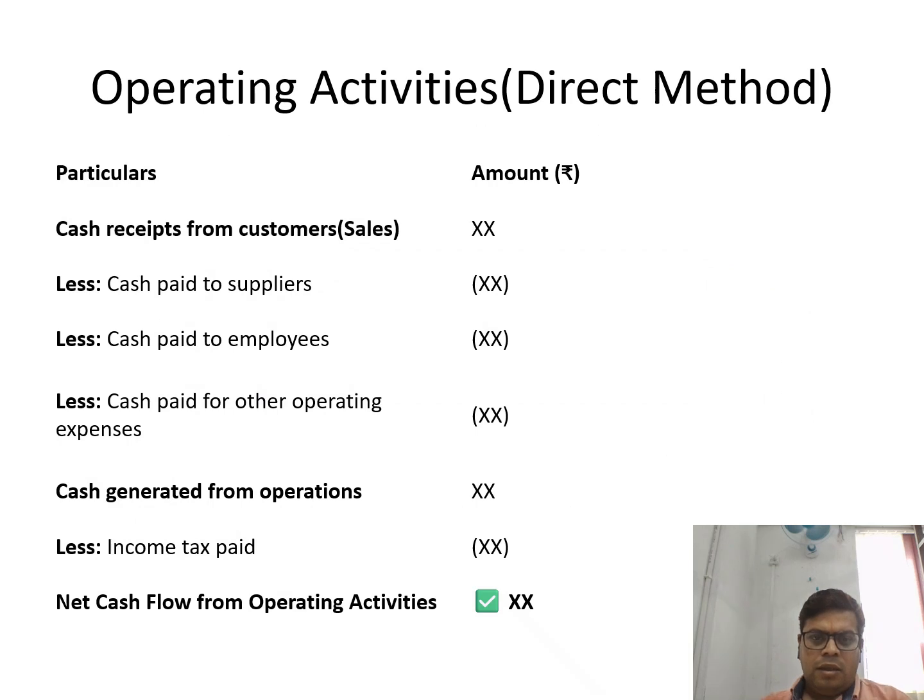Next, this slide is showing operating activity by the direct method. In that you can see cash received from customers by sales. So it is cash inflow, and cash outflow means cash paid to suppliers, cash paid to employees, cash paid to other operating expenses. Then we'll get cash generated from operations. Less income tax, we'll get the cash flow from operating activity. That is the direct method.